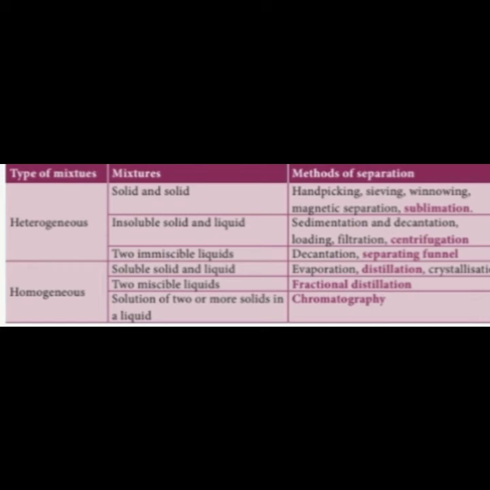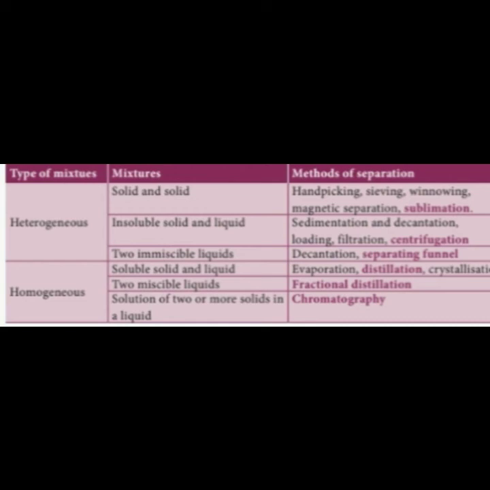If one is a liquid and the other an insoluble solid, for example sand in water, the methods are sedimentation, decantation, loading, filtration and centrifugation.